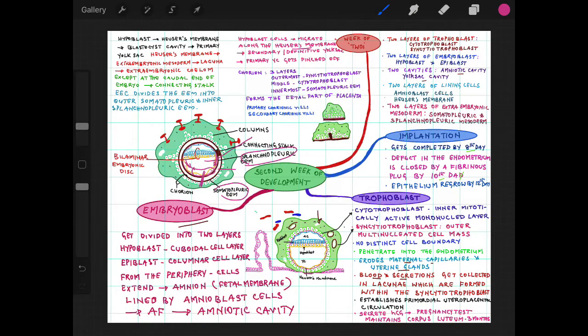Hi everyone. In this session of Mind Map, we will be revising the second week changes of the embryo. This week is popularly known as the week of twos. Why it is called week of twos, we will see, and then we will go one by one.